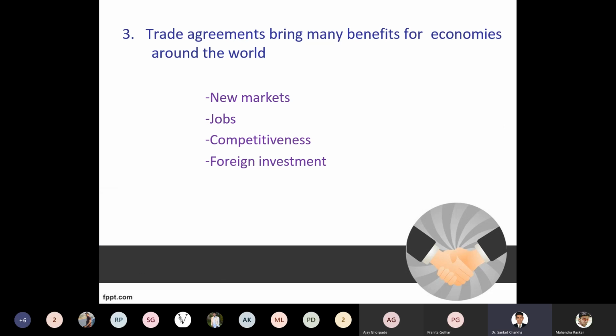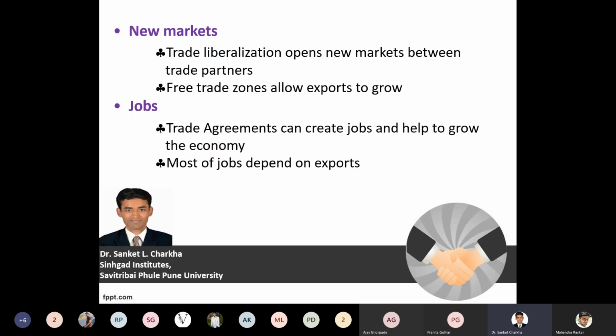Another perspective is that trade agreements bring many benefits for economies around the world. This trade agreement gives certain benefits which have been created across the globe. These benefits can be the establishment of new markets, the creation of job opportunities, a good, competitive and healthy environment, and lastly an increase in foreign investment. So foreign investment, that is FDI or FII, also needs to be taken into perspective.